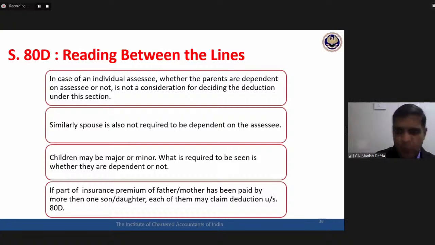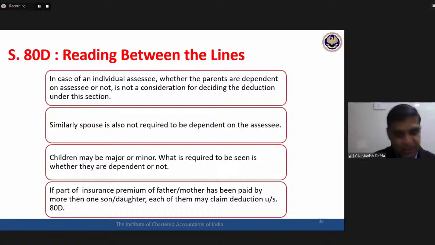Two sons, one daughter, and the father himself. Each of these four have paid 50,000 for the surgery. All four can claim 50,000 deduction because the father is not required to be dependent on any of the children. Okay, so each son can claim, daughter can also claim, and then father himself can also claim 50,000 deduction.